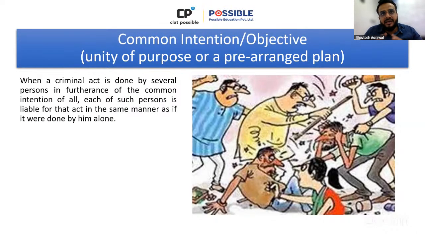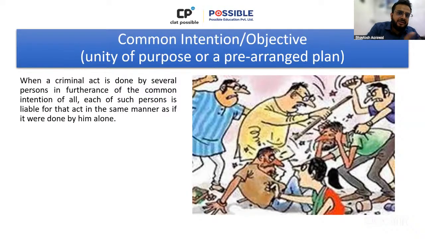इसका मतलब क्या है? Let me give you an example. Let's say there are five people who want to commit robbery, and two persons actually enter the bank, and three persons are waiting outside at different locations, simply assisting them. But they all had the same plan.